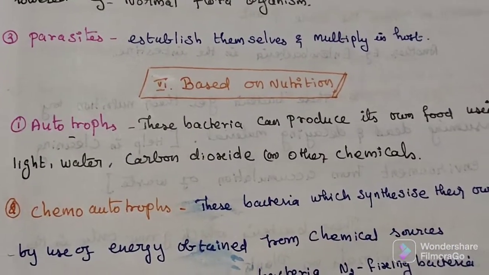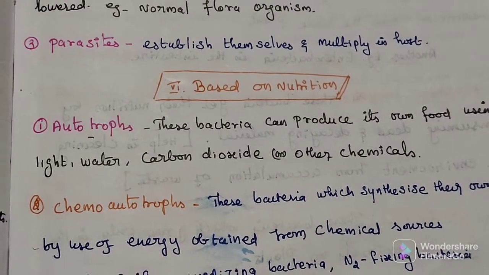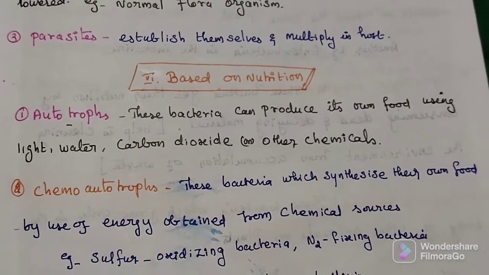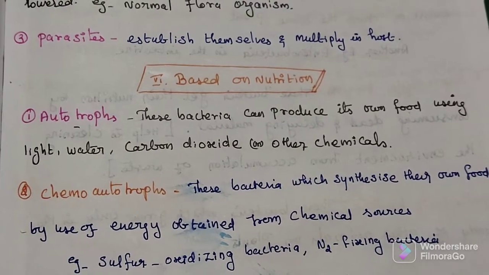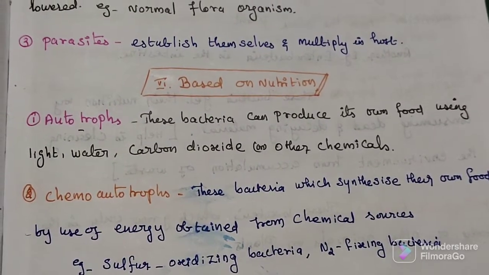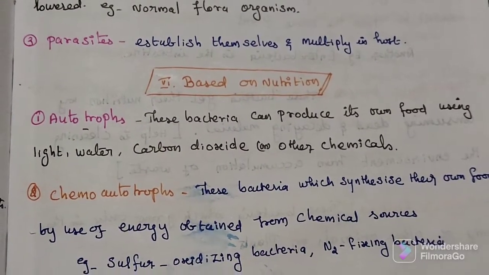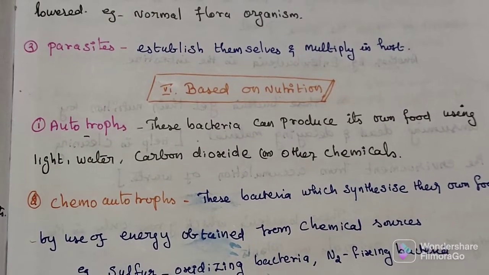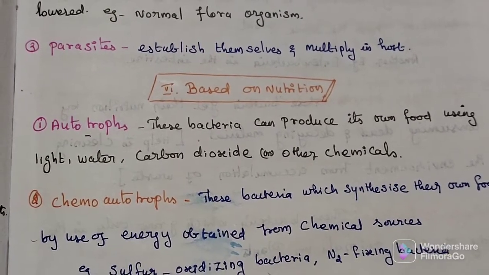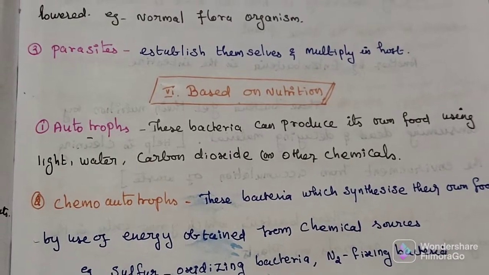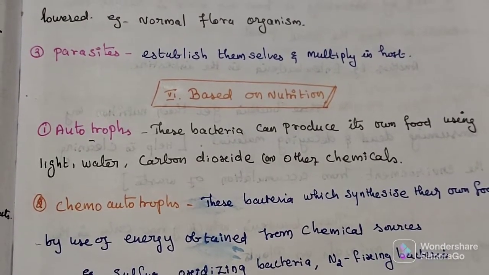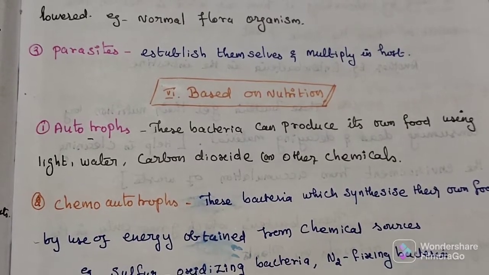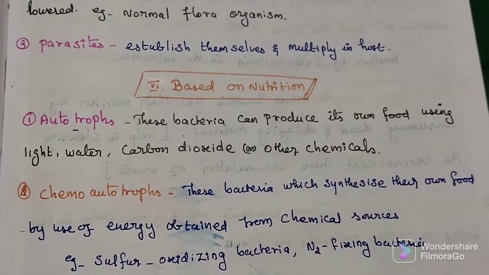Next, classification based on their nutritional requirement. First one is autotrophs. What is autotrophs? Autotrophic bacteria are those bacteria that can synthesize their own food. They perform several reactions involving light energy and chemicals like carbon dioxide, water, hydrogen sulfide, etc.